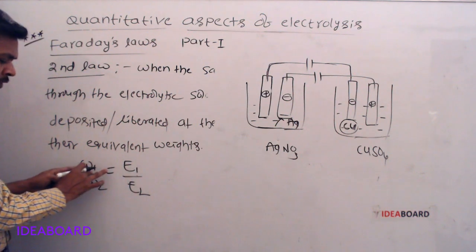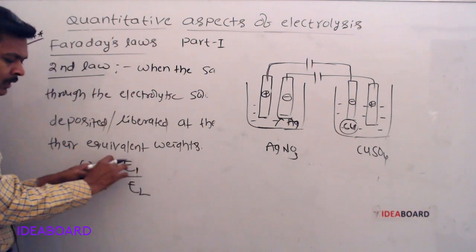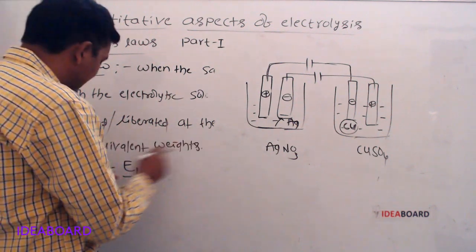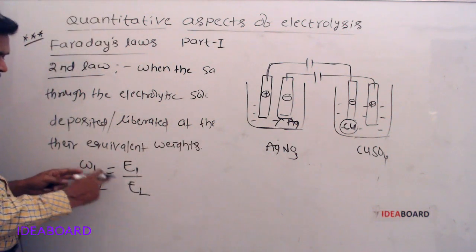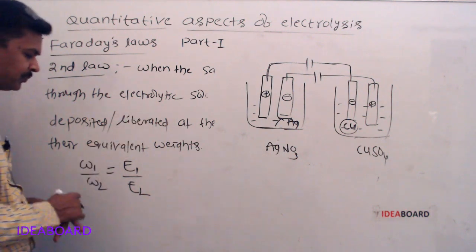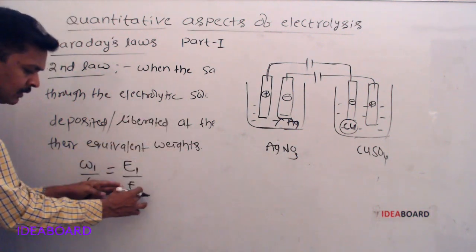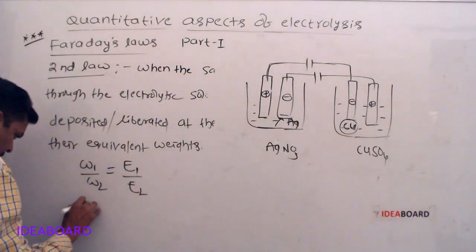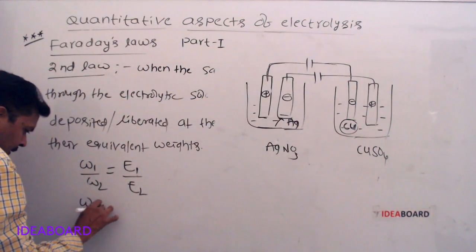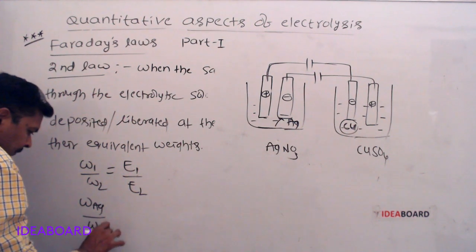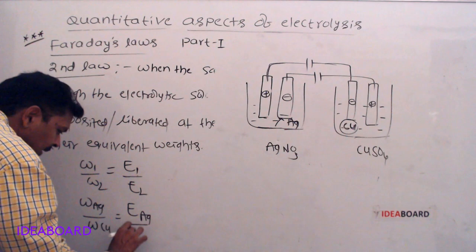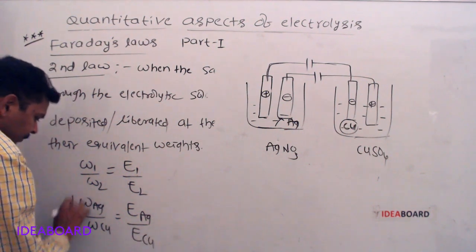E1 is the equivalent weight of the first substance. E2 is the equivalent weight of the second substance. So for this we can write: weight of silver divided by weight of copper is equal to equivalent weight of silver divided by equivalent weight of copper.